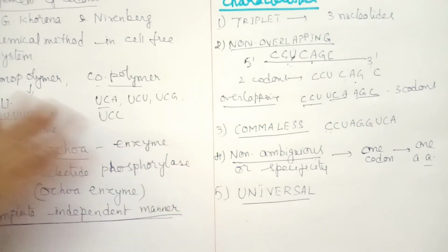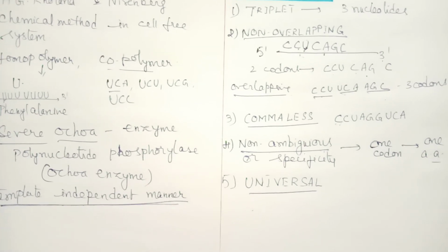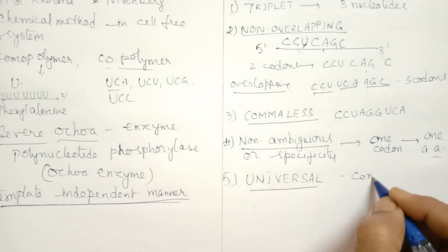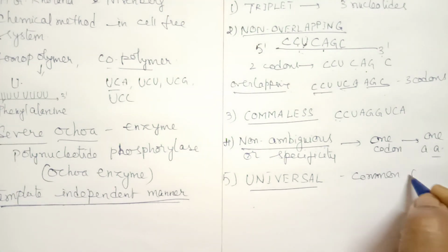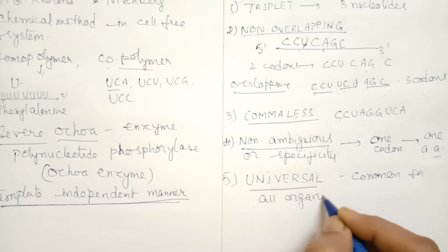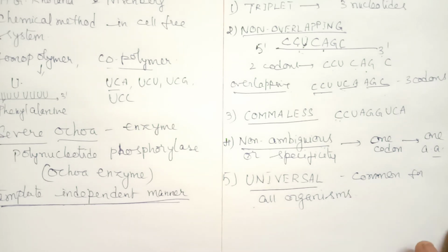There are a few exceptions which I am going to discuss at the end, but otherwise it is universal. All organisms means plants, animals, humans, all organisms or viruses. That is called universal nature.